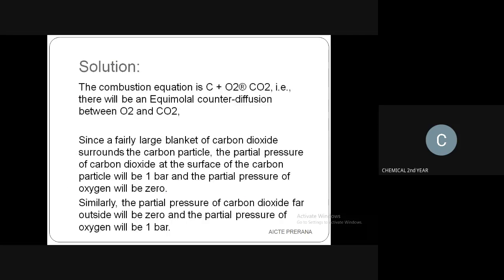N of CO2 is equal to 4 pi into 1 into 10 to the power minus 4 into 10 to the power 5 into 2 into 10 to the power minus 3, divided by RT, where R is the gas constant, 8314, and T is 1100.